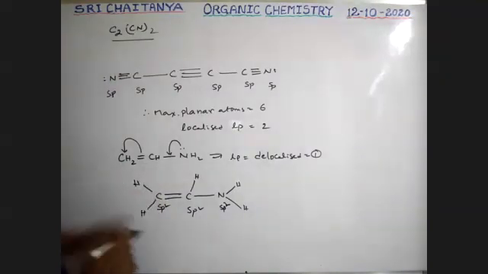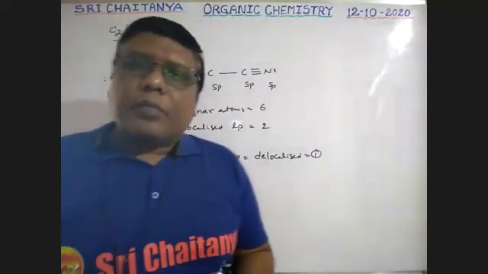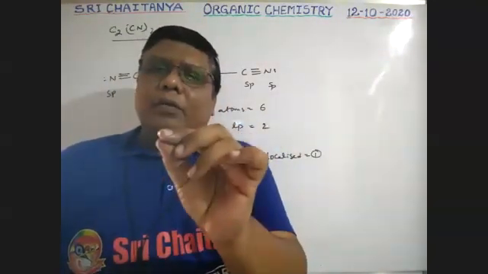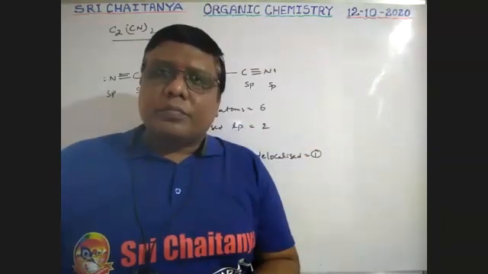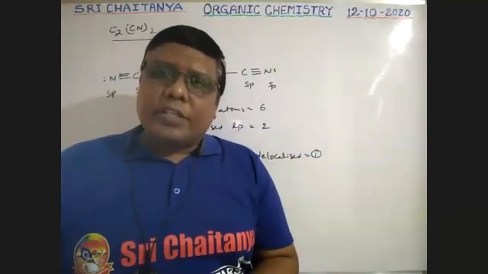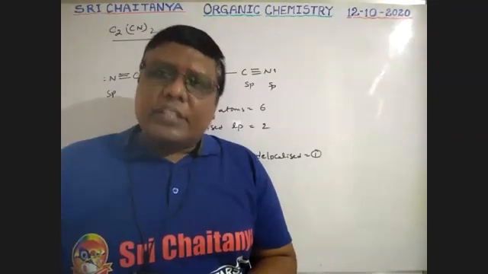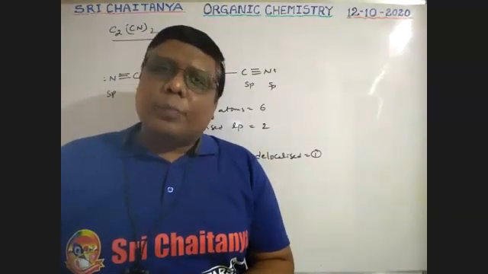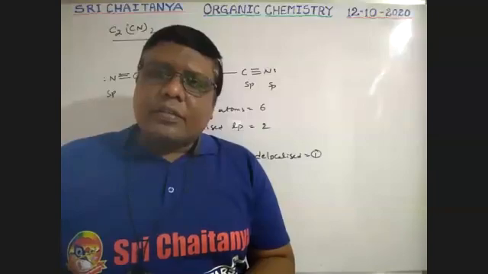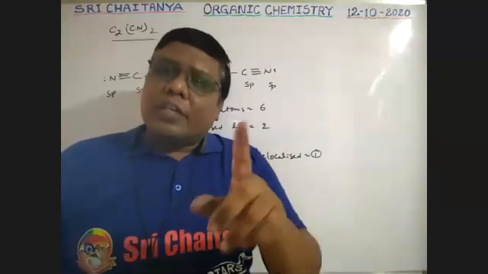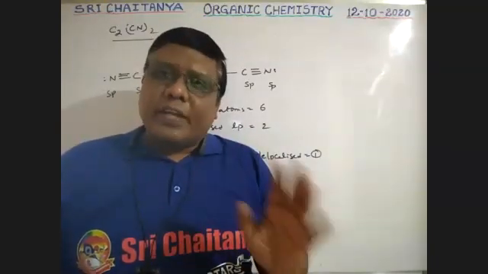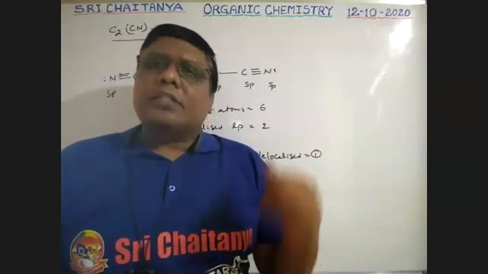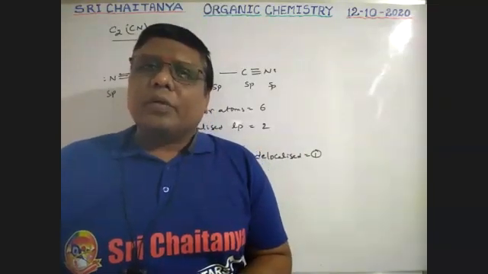See, boys. See here, lone pair and pi bond separated by a single bond. That is conjugation. Wherever conjugation is there, that pi bond and lone pair are in resonance. So we will explain at the time of resonance concepts. So please wait until then. Up to that, this is the simplest information. Okay.